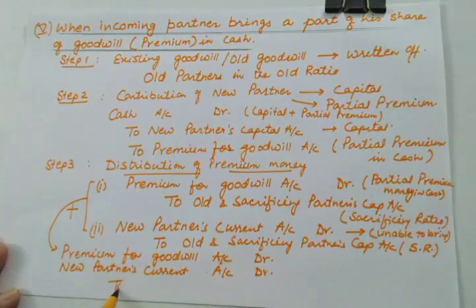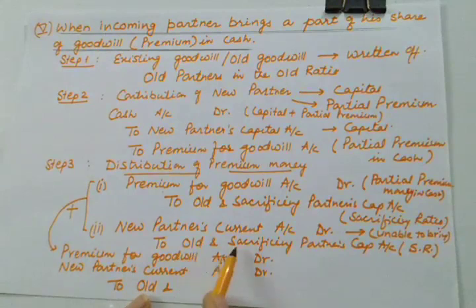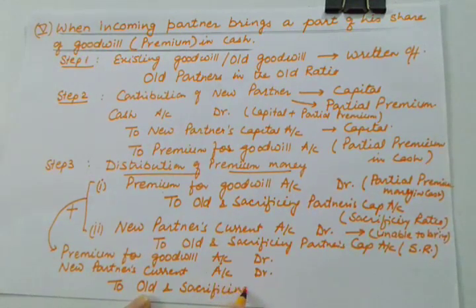debit to old, and if you are not writing old, this will suffice, because ultimately sacrificing partners are the old partners only, but I am writing sacrificing partners for specification, capital account in the sacrificing ratio.